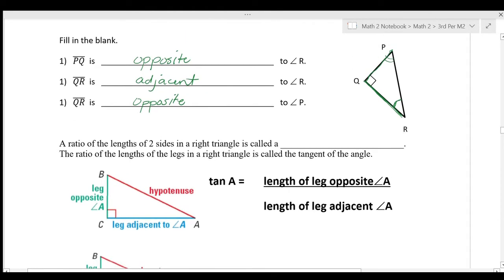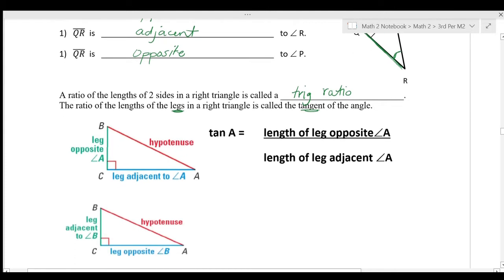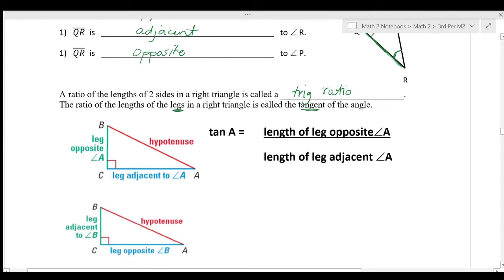If you have questions on that at all, make sure you write them down, they count as annotations, and you can ask me the next day in class. A ratio of the lengths of two sides in a right triangle is called a trig ratio. So we're always comparing two sides, and it allows us to find either angle measures or side lengths. The ratio of the lengths of the legs in a right triangle is called the tangent of the angle. Tangent uses just the legs, not the hypotenuse. The other trig ratios, cosine and sine, will use the hypotenuse.